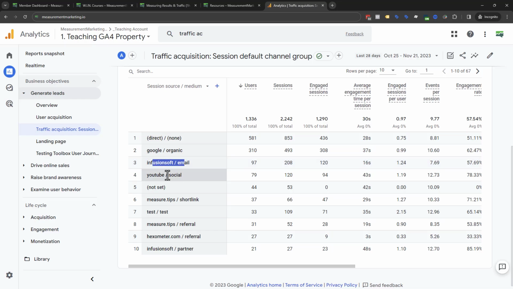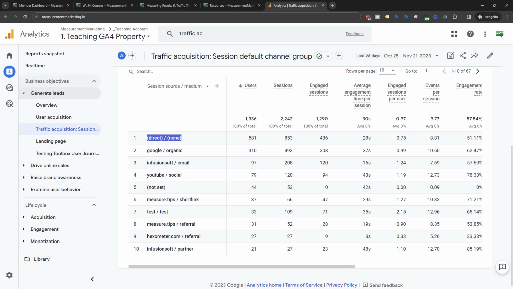If I don't do this stuff, then I'm just going to be stuck with my organic traffic, my direct none traffic, and then any referral traffic that it picks up. But a lot of this traffic, the email traffic, some of the short link traffic, the partner traffic even, the test traffic, stuff like that, if I wasn't doing this, it would show up as direct none. And then it's harder for me to see the results from all of my different traffic efforts. So that's kind of why we want to be able to do that.